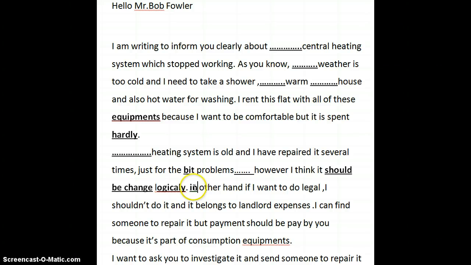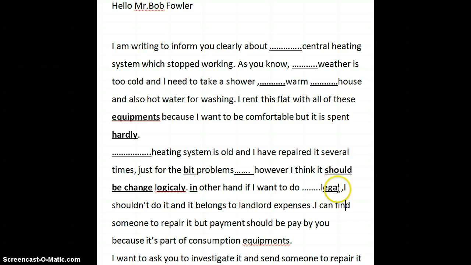start with a capital. "In other hand, if I want to do legal", if I want to do what? Legal. And "legal", you want to describe "do", which is the action, so it's going to have a different form. Legal is an adjective here.